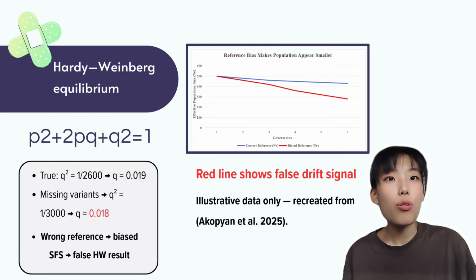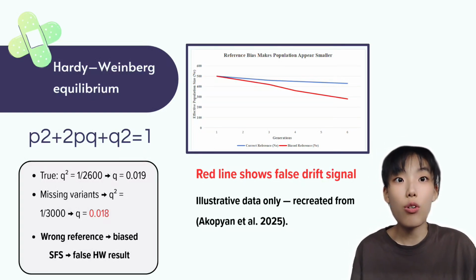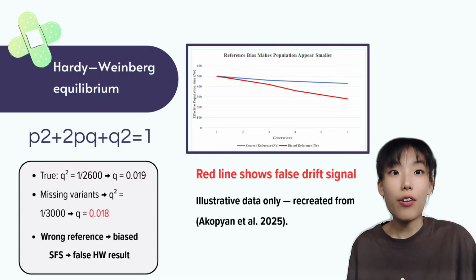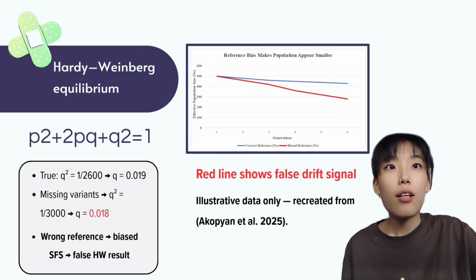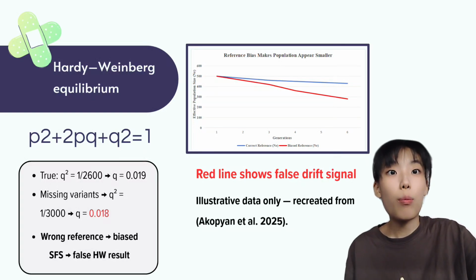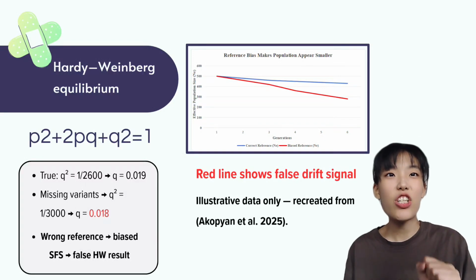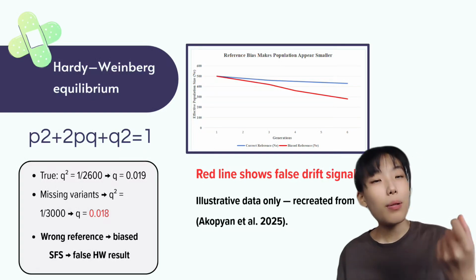Remember our cystic fibrosis problem? We need q² equals 1 over 2,700 to get q equals 0.019. If a bad reference caused us to miss rare alleles, q² might look like 1 over 3,000, giving q equals 0.018. That small difference might push us to think the population is or isn't in equilibrium, completely changing the conclusion.